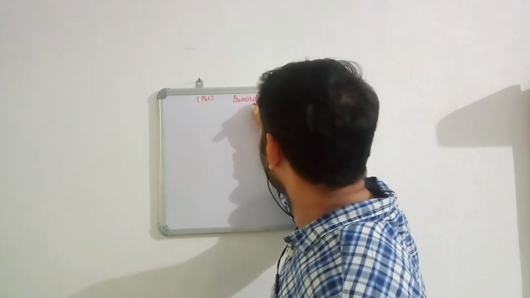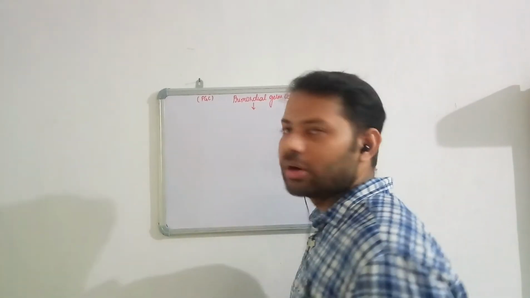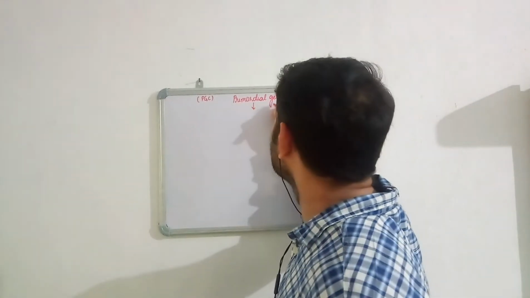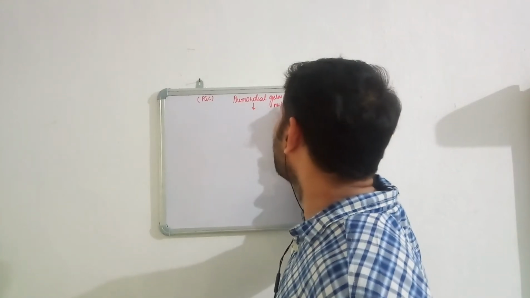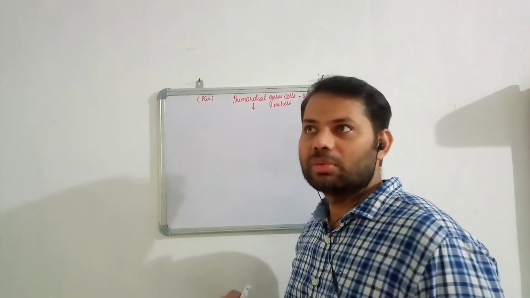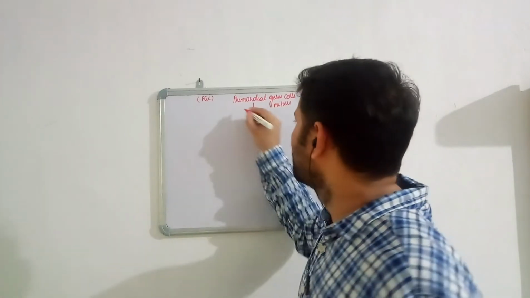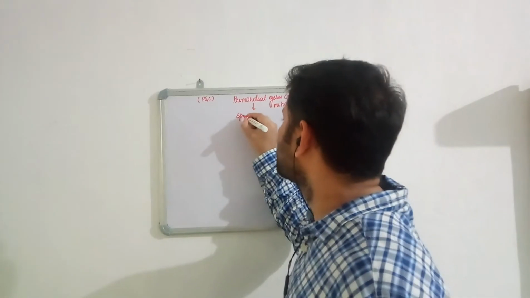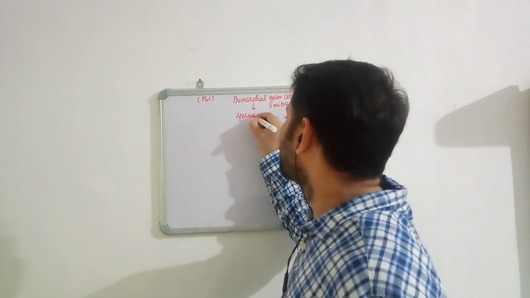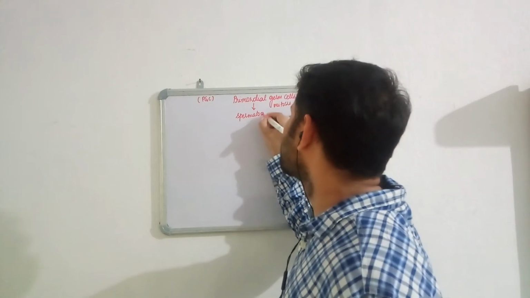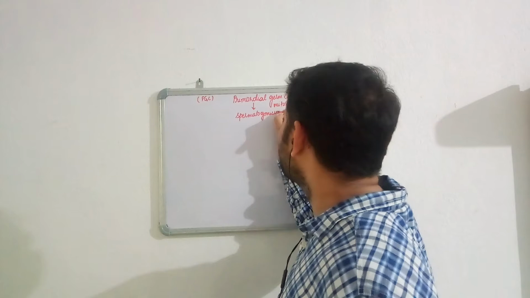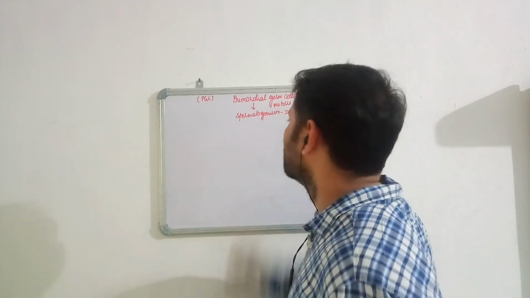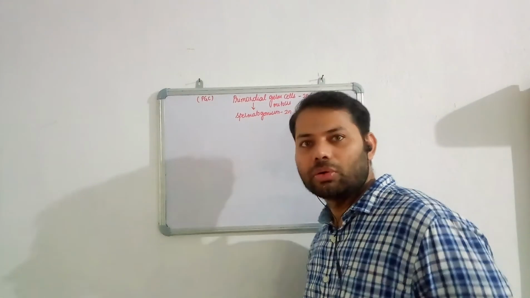Now these primordial germ cells undergo a process called mitosis, and they produce cells called spermatogonial cells. I am writing spermatogonium because I am taking one cell, singular, which is called a spermatogonium.